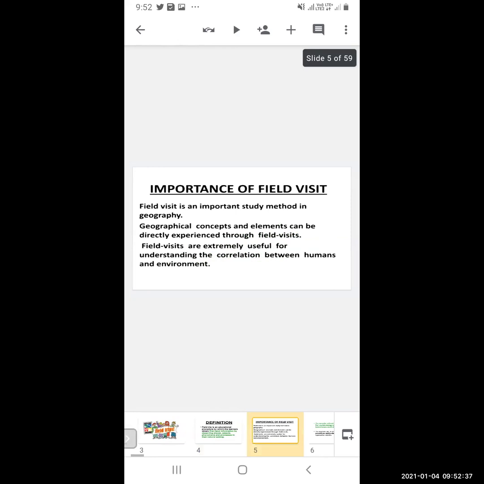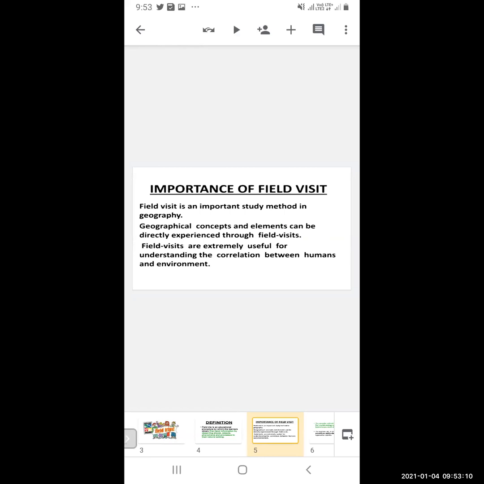Now, why is field visiting important? Field visit is an important study method in geography. Geographical concepts and elements can be directly experienced through field visit. So whatever geographical concepts and natural elements are there, by visiting the places, we can directly get the experience.